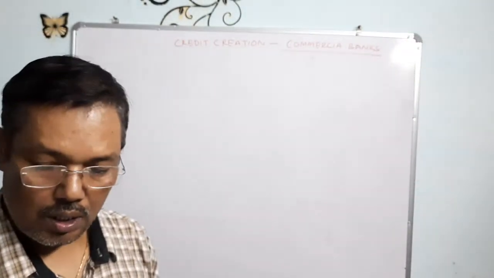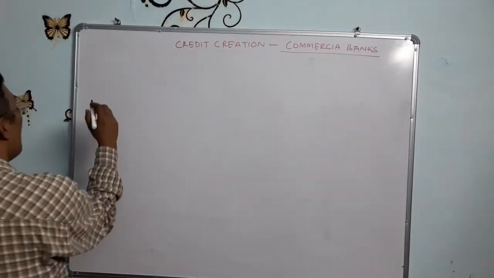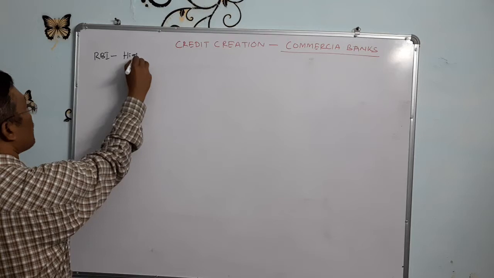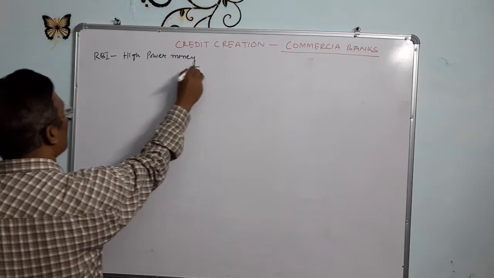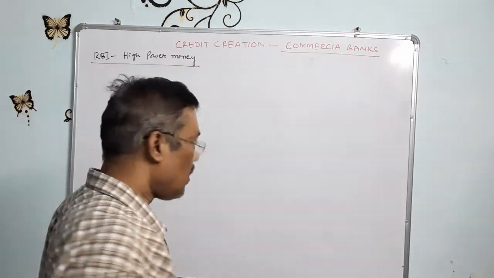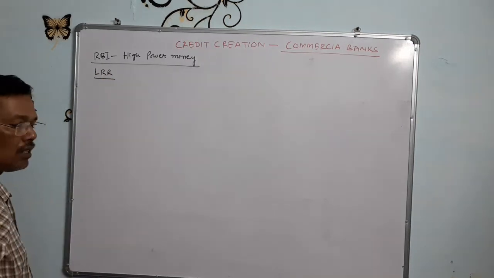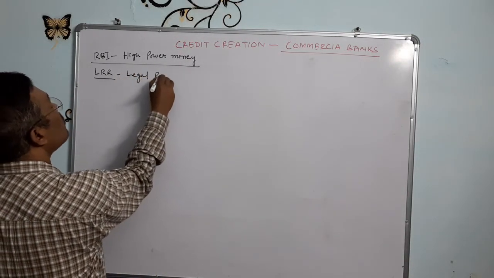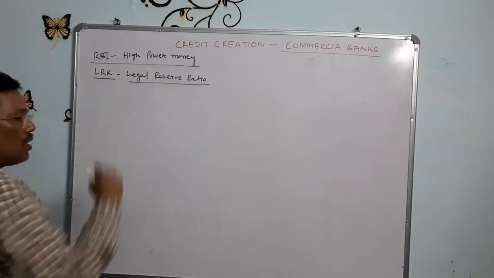Before we start credit creation, you should know about high power money. It is the money created or produced by the RBI, which is called high power money. Second one is LRR, that is legal reserve ratio. You should know these terms because they will come up in credit creation.